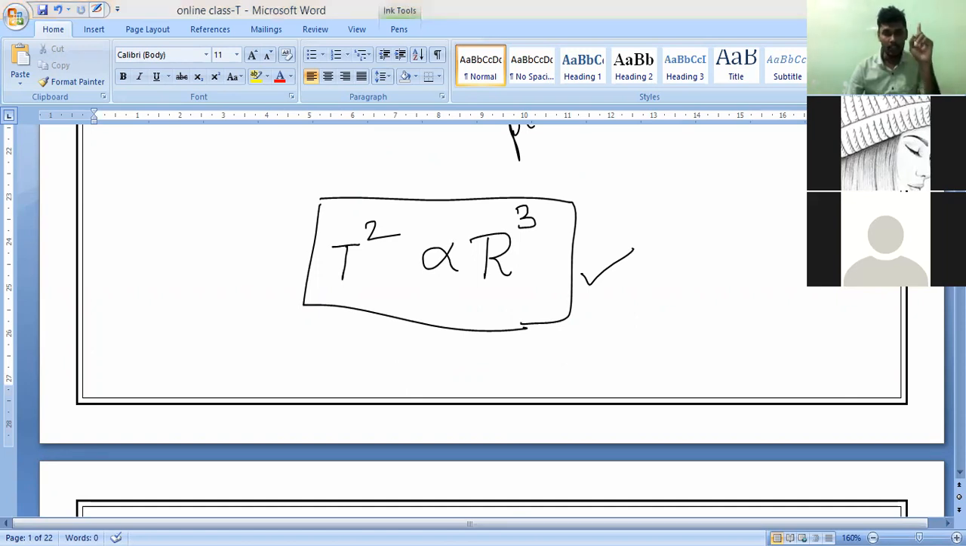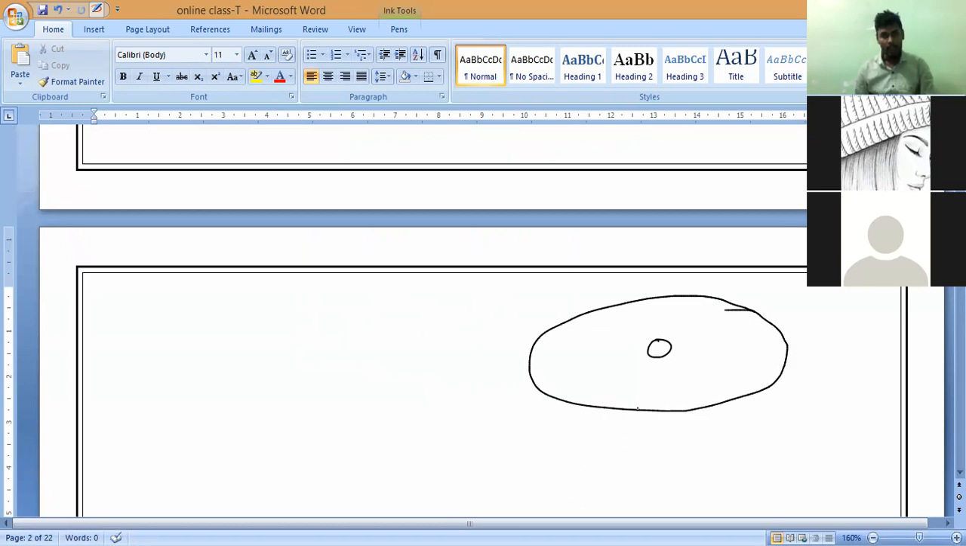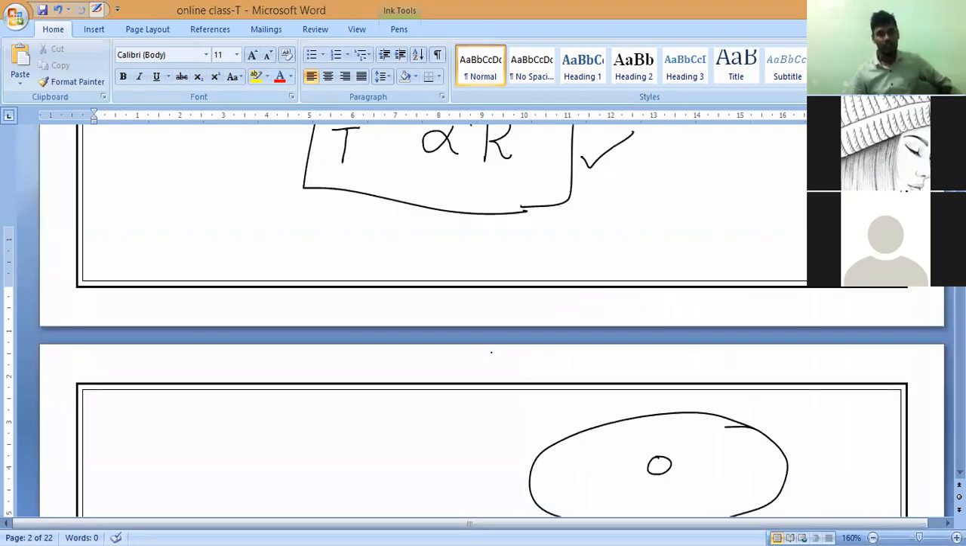This is for a single body. If you consider one planet and one elliptical shape, this is the sun and this is the elliptical orbit. One planet you have, this is P1. So for P1, the square of the time period is directly proportional to the cube of the average radius of the planet's orbit.